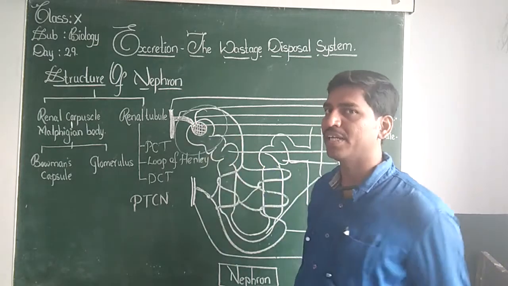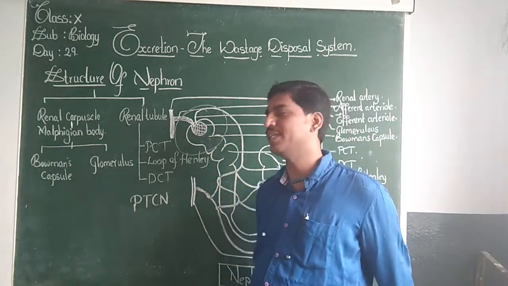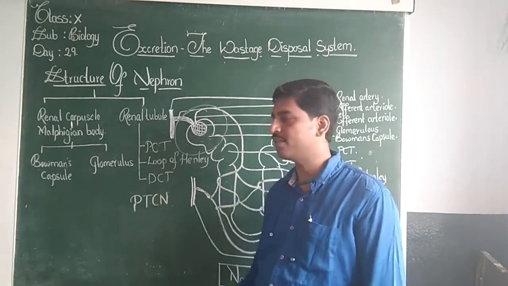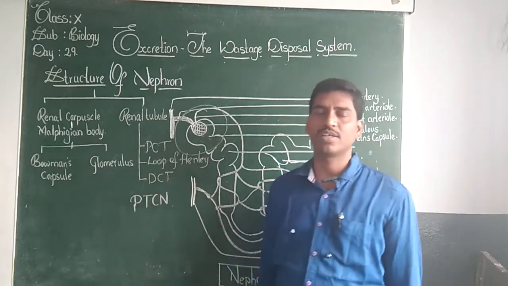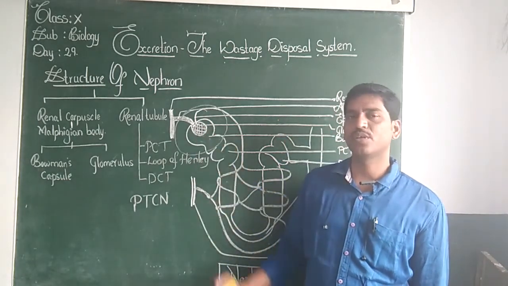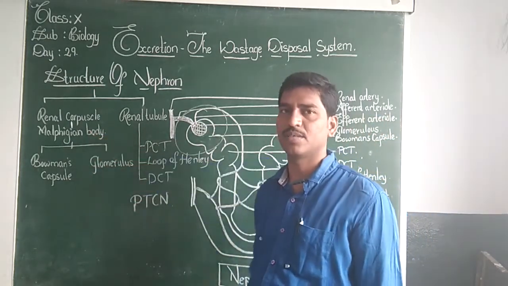A bunch of capillary network present inside this Bowman's capsule is called glomerulus. These two things constitute the Malpighian body.